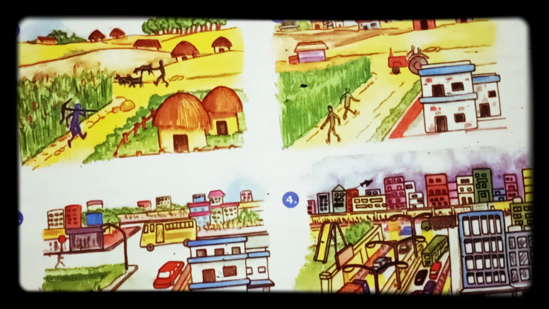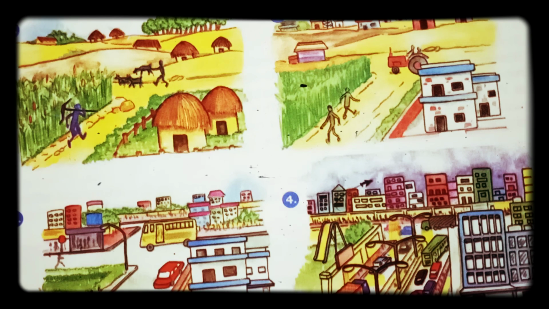You can see street lights, multi-storied buildings, then a park, then different vehicles: tractor, truck, and other big vehicles like big buses. So total changes happened in the fourth picture.